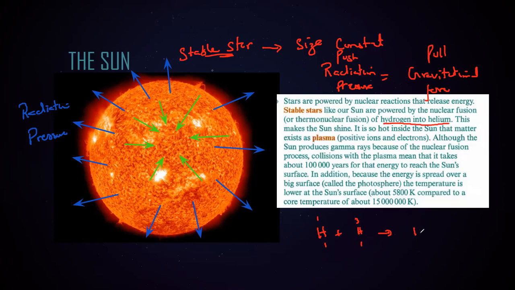Isotopes of hydrogen are converting into helium, and as a result, it produces heat energy as well. Because of this nuclear fusion, it's emitting energy, and most of the central part of this sun is actually a plasma. What is the meaning of a plasma? Plasma means we have positive and negative charges.